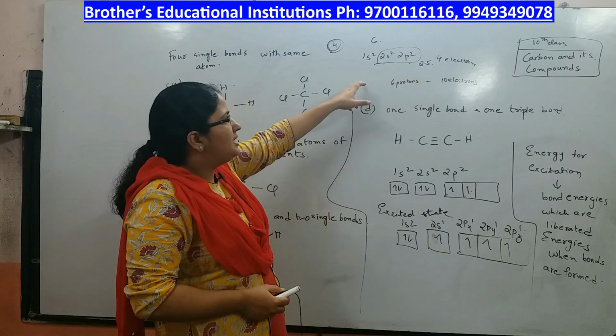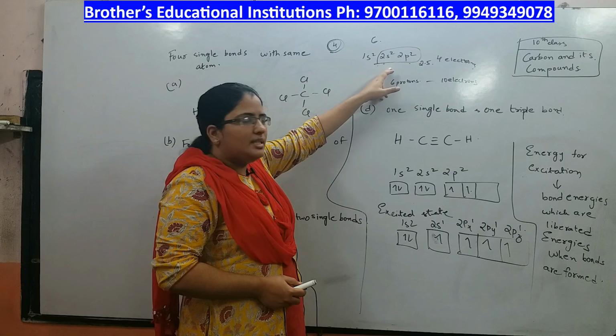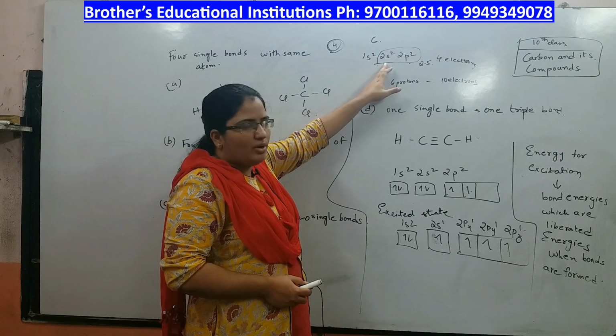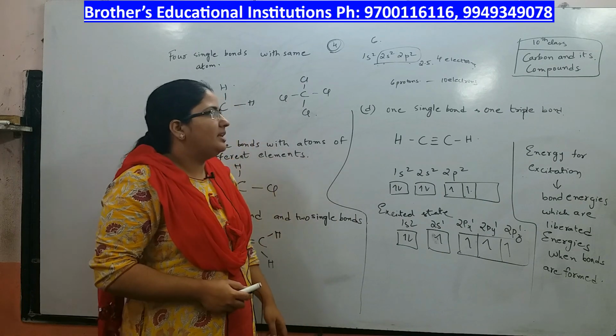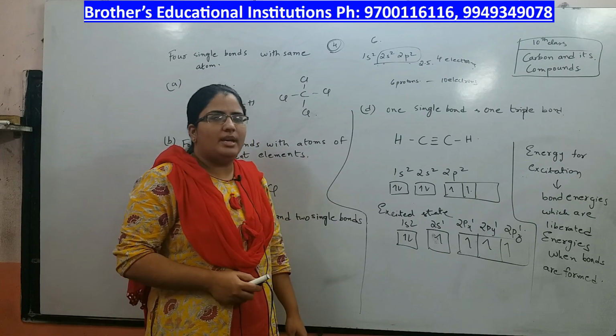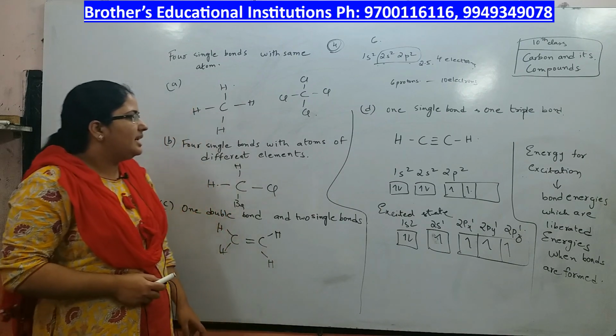The other way of becoming stable is to lose 4 electrons. The energy required to remove these 4 electrons is very, very high. So, either losing or gaining 4 electrons is not possible. So, carbon goes for sharing 4 electrons.